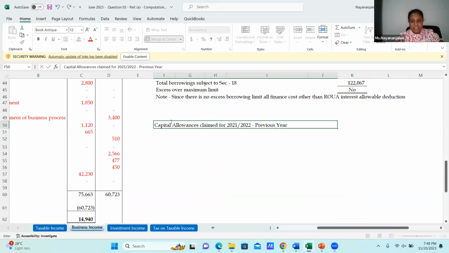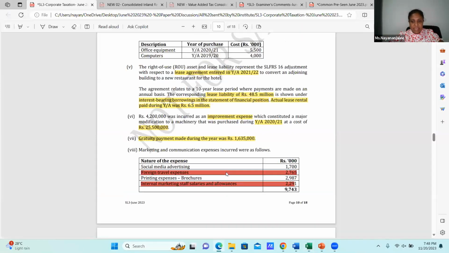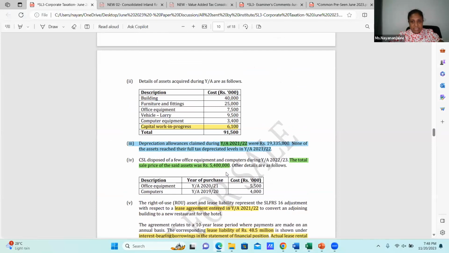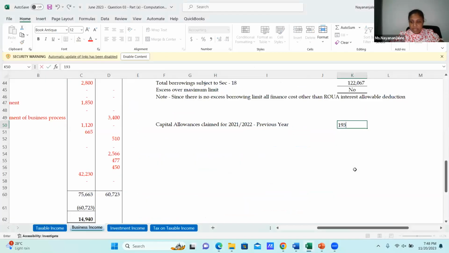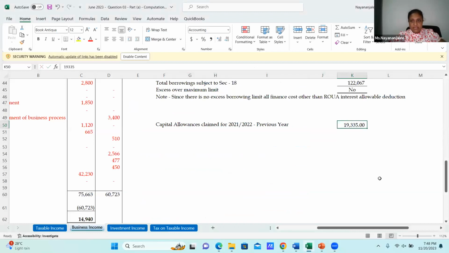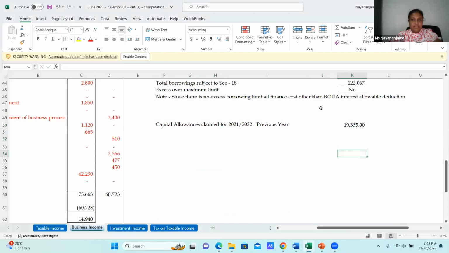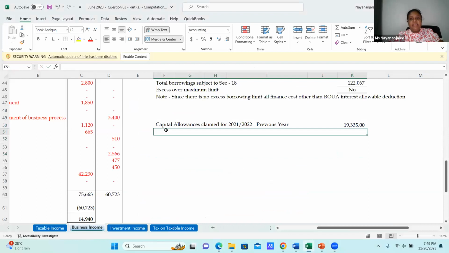In the question, it has given none of the assets were fully depreciated. Then in the question, it has given the amount 19,335,000. In here, 19,335,000. Then here, it's cents. Don't think about the cents. Then this is my capital allowances on the previous year.